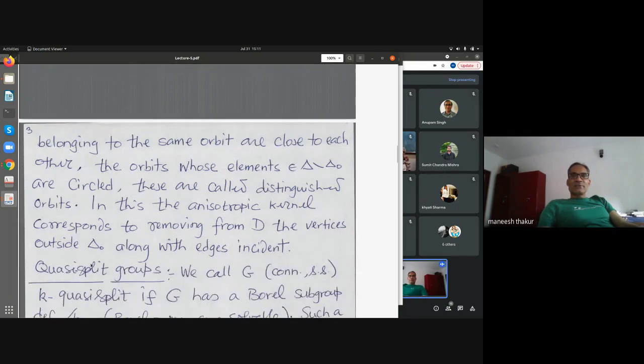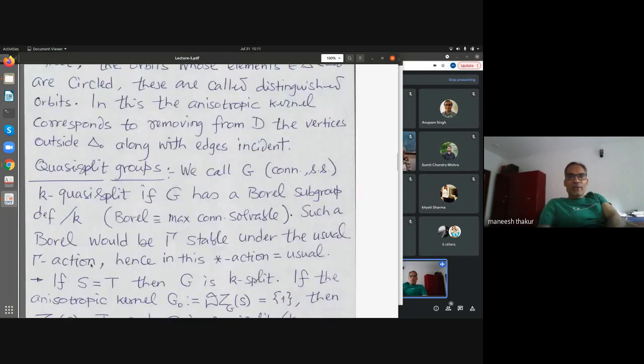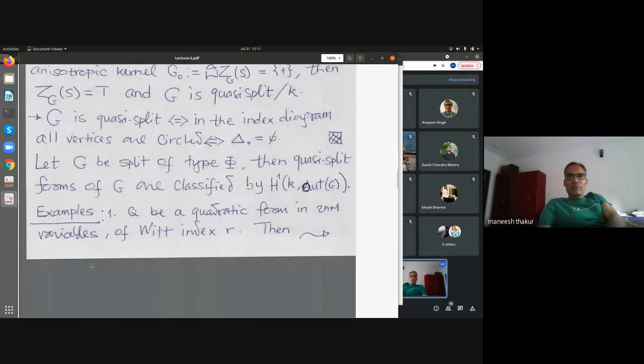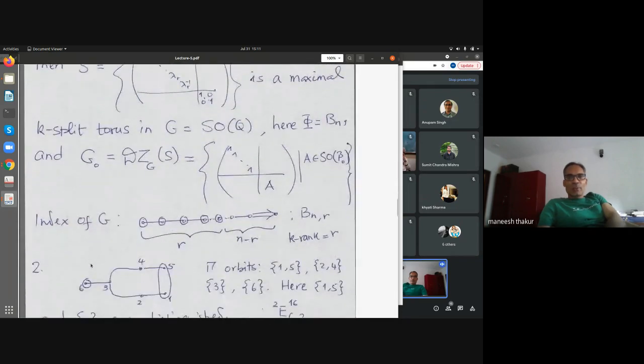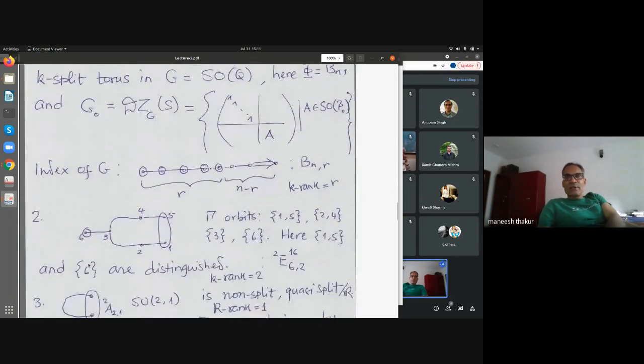In this, the pictures you will typically get are like this. Sorry about this, I should have drawn them above, but I postponed them below. So this is an index of a group of type Bn. Here these vertices are circled. That means these are the orbits, and each orbit has just a single element here.